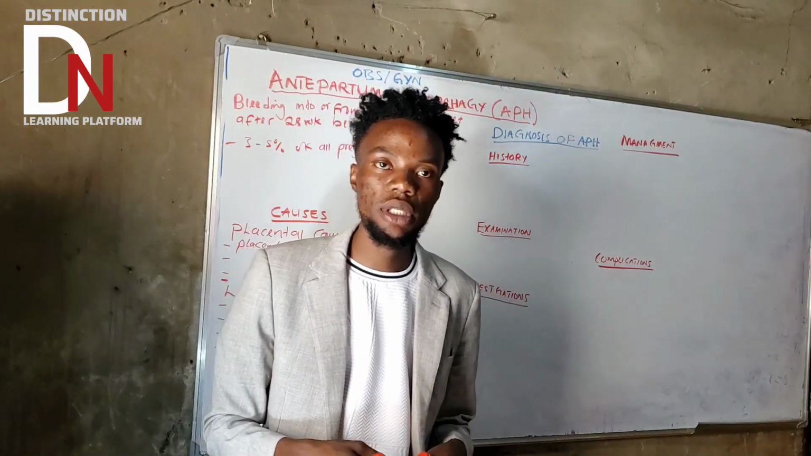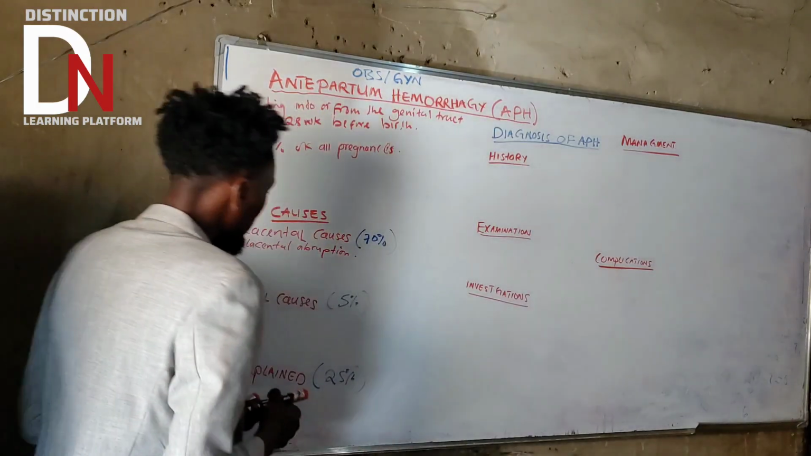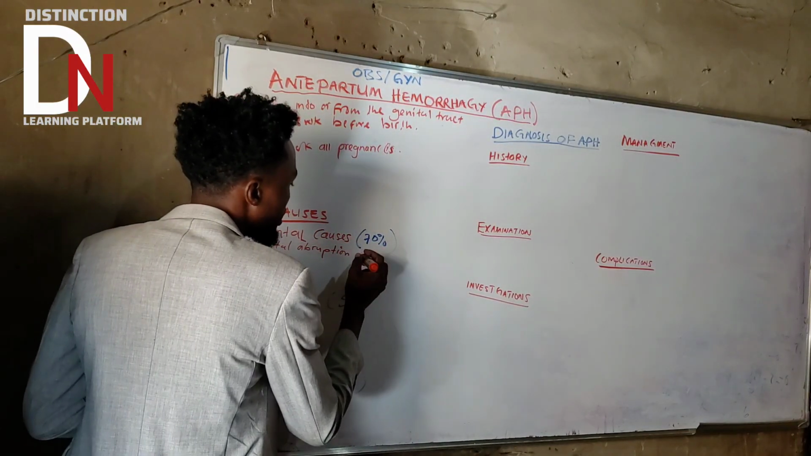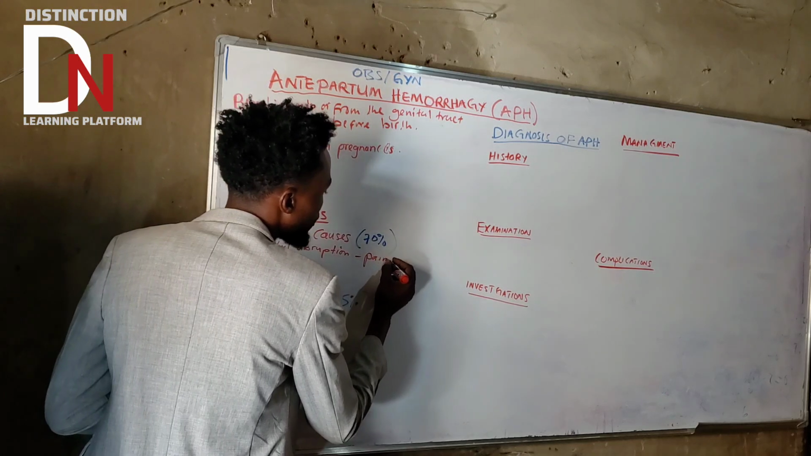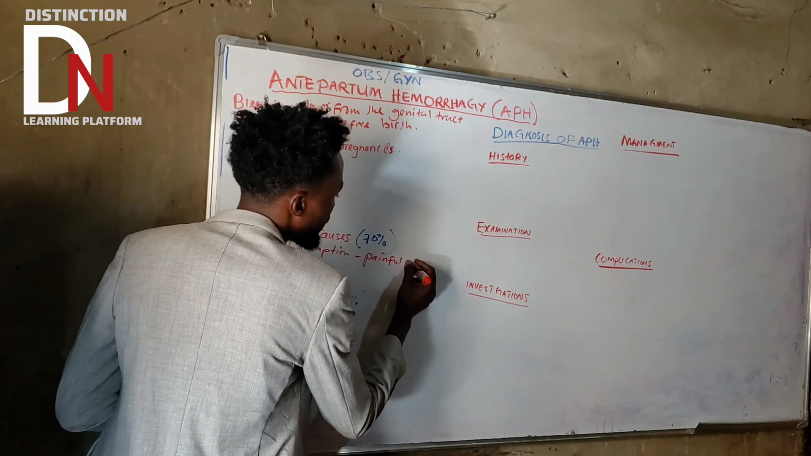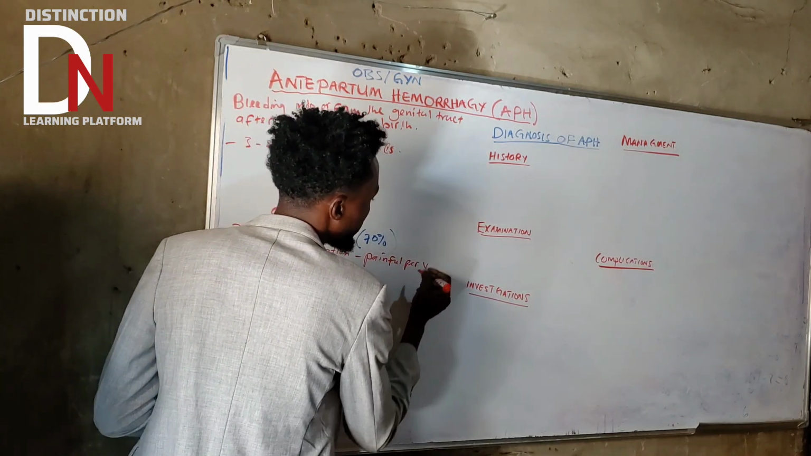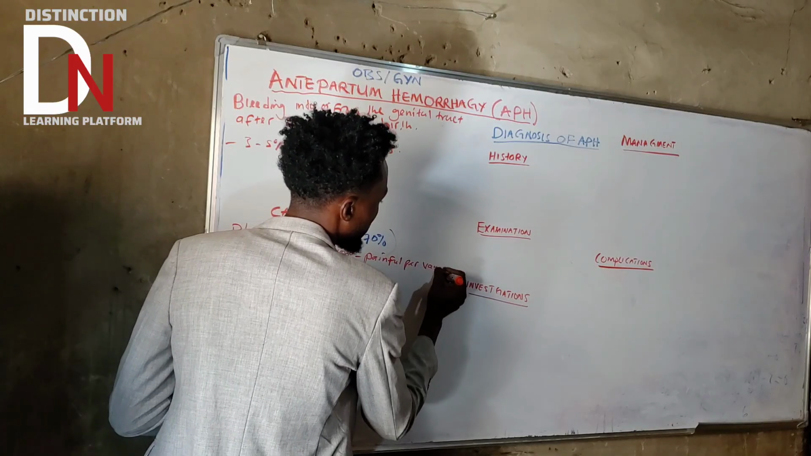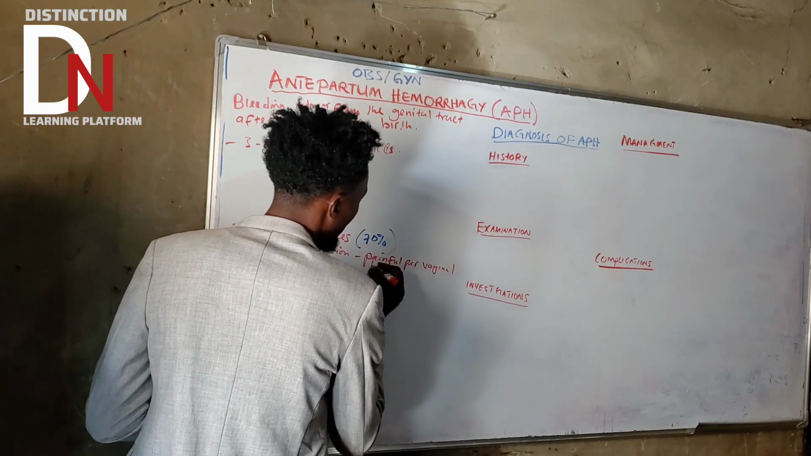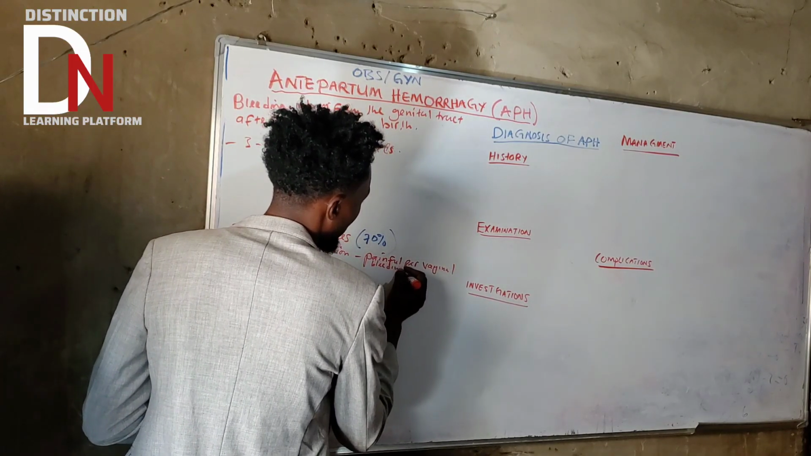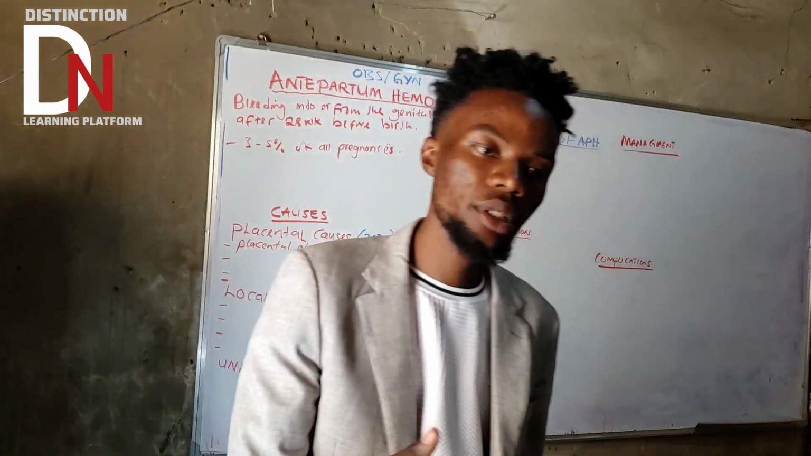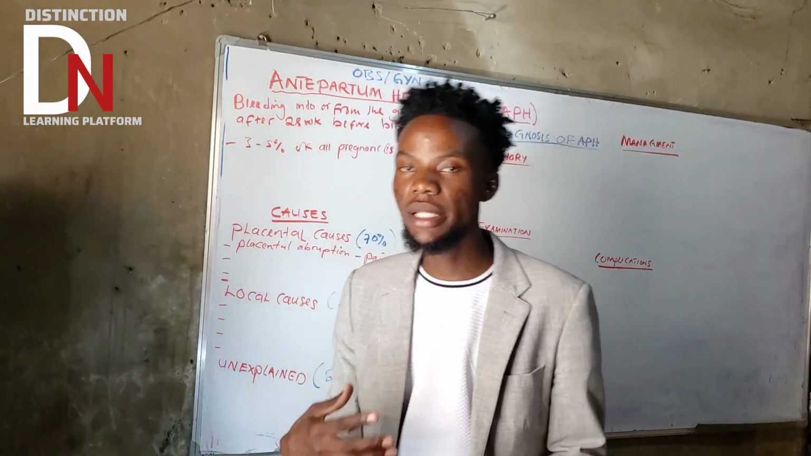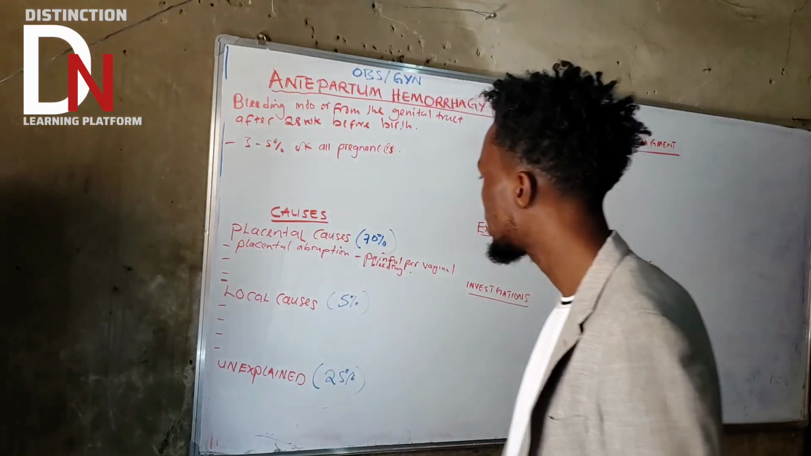So what are we saying about placental abruption? What type of bleeding is there? Painful vaginal bleeding. This is a very painful vaginal bleeding. We'll talk about abruptio placenta in the next video. Don't worry about that.